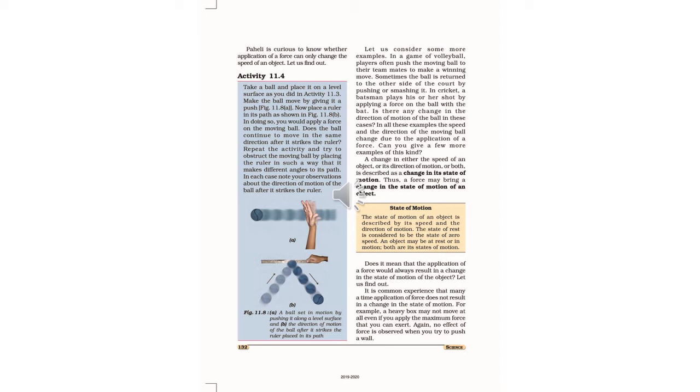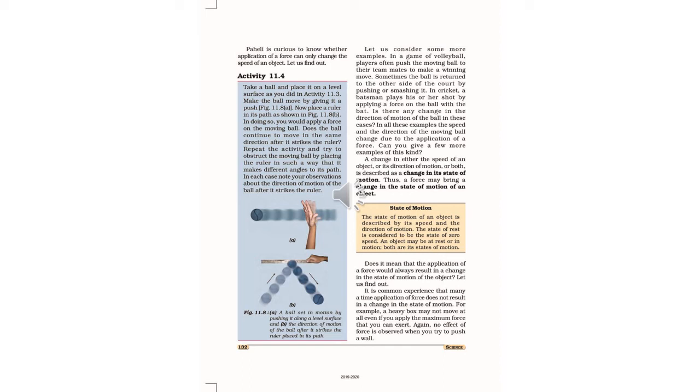So in this picture you can see how the ruler is kept and what change you can see in the path of that ball. So here what we will do is observe the effect of an applied force on the direction of the motion of an object. That is the practical work I just explained.